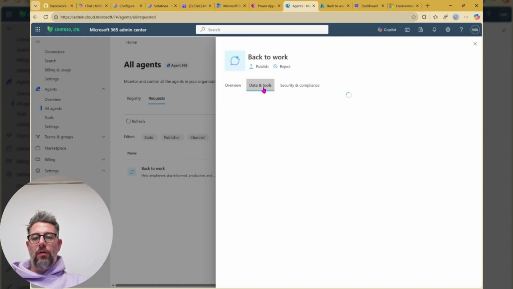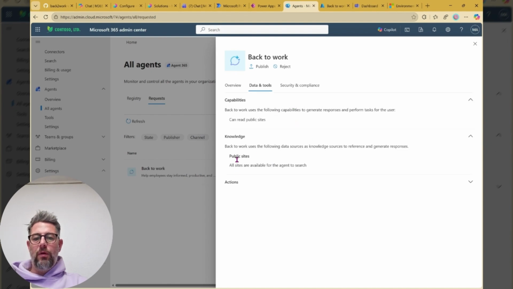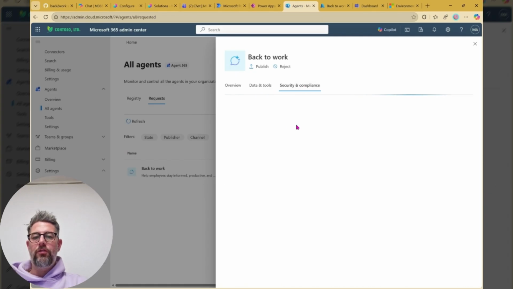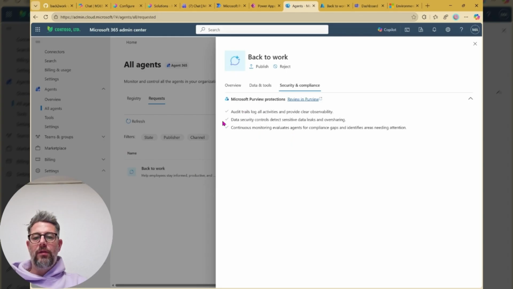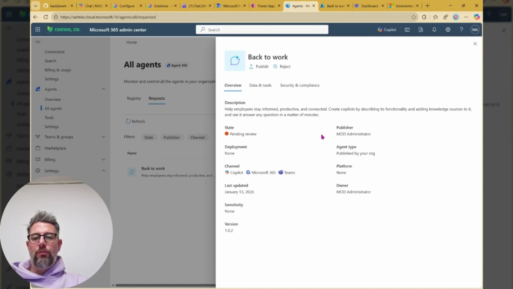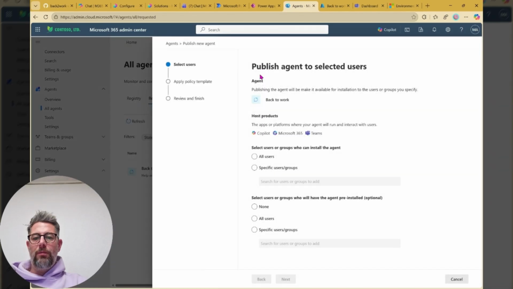I can also have a look at which kind of data is being worked with. Like, are there any internal documents, anything like knowledge? Okay, it's only public sites, nothing to care about very much. And also anything special around security and compliance. That all looks pretty good, and we really want to publish that.